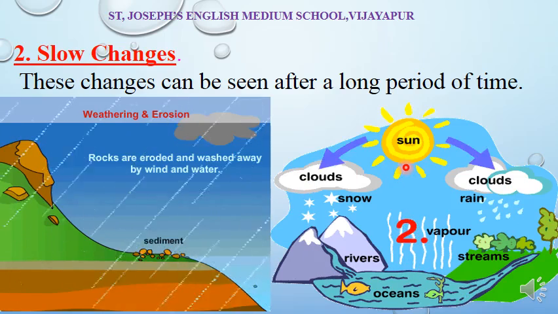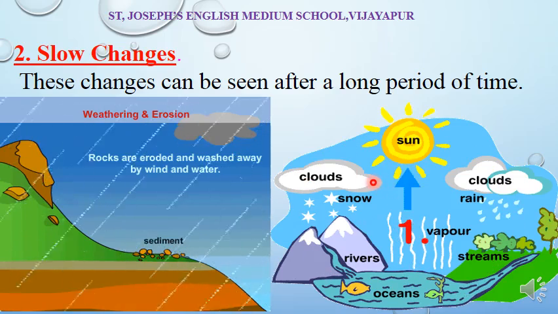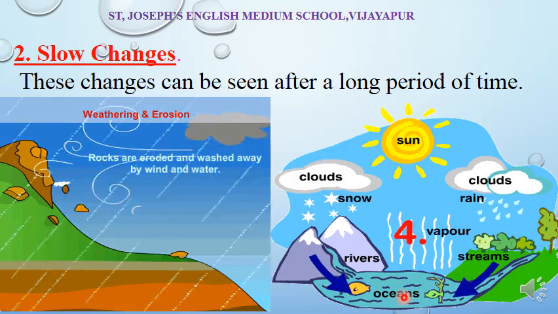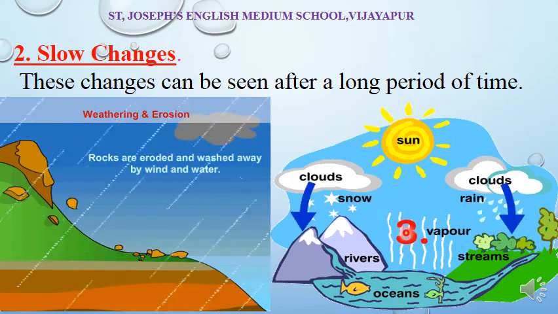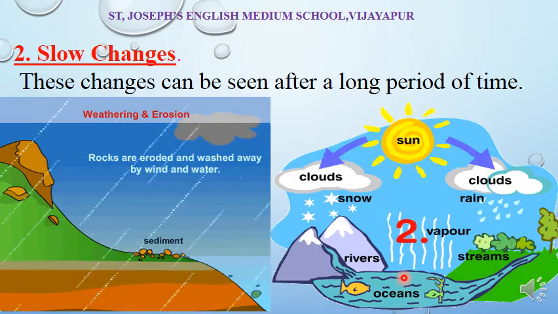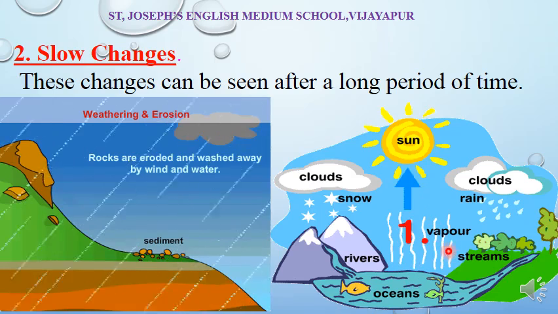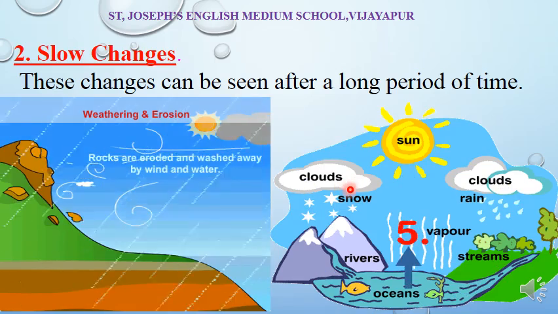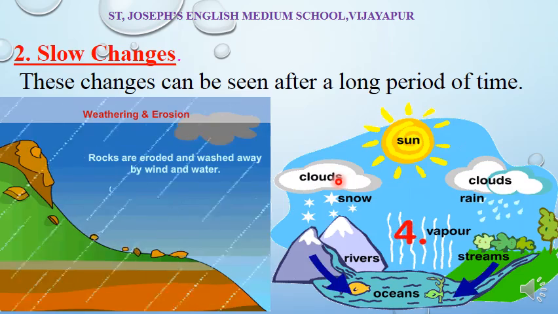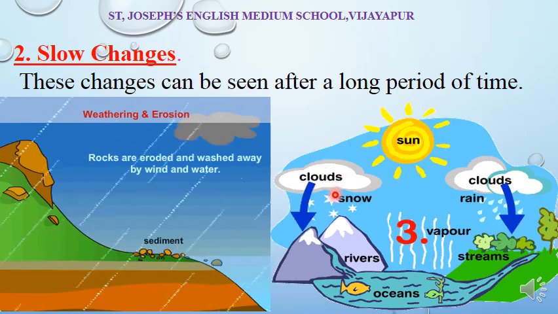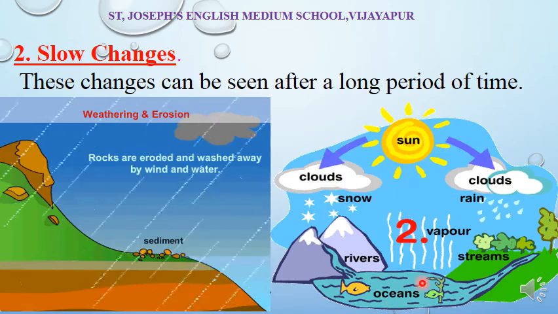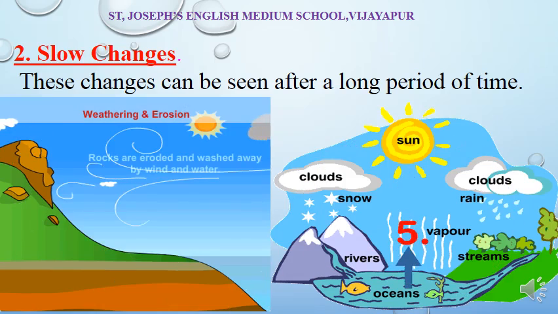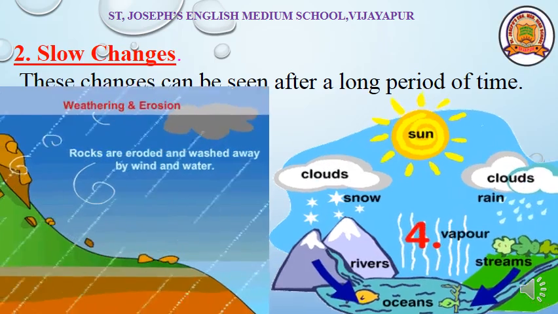Then the second example is the water cycle. Does it happen immediately? No. Ocean water has to evaporate. Sunrays have to fall on the ocean water. It has to evaporate. Then it converts into water vapor. It reaches the sky, turns into a cloud, and when the cloud is very heavy because of precipitation, it falls down again as rain. This cycle takes more time, right? These are the examples of slow changes.